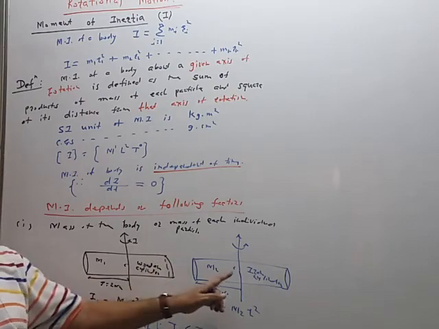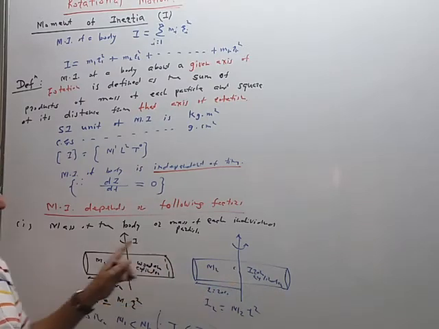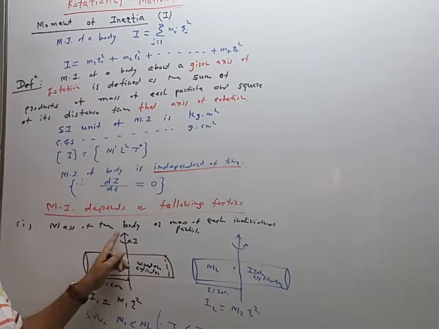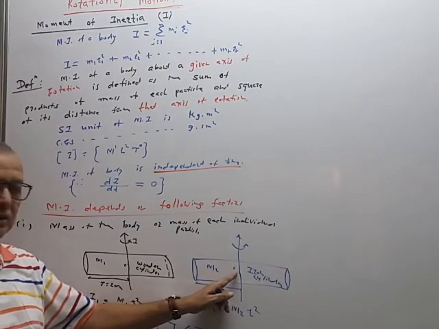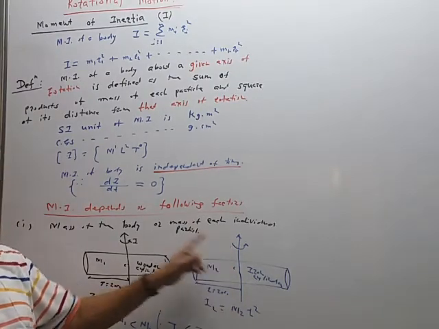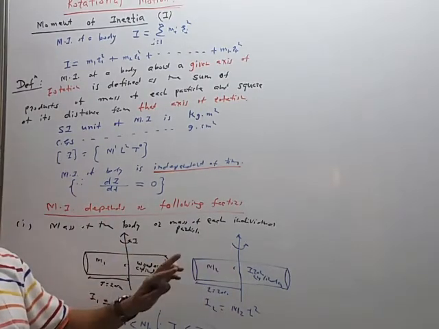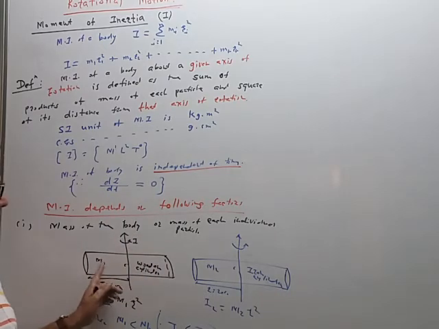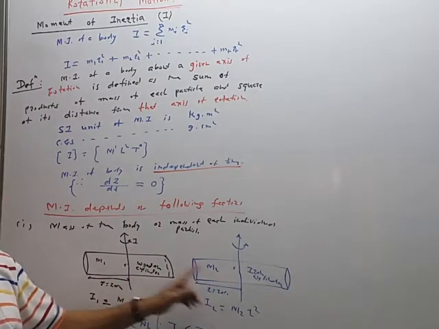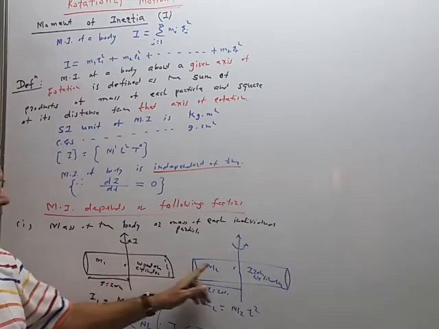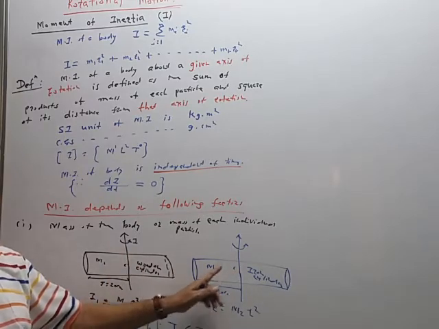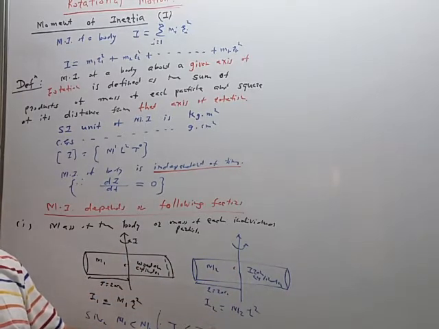These two bodies are identical. There is no change in the position of the axis of rotation. The axis of rotation is passing through the center, perpendicular to the length. So the axis of rotation remains the same, but there is a change in the mass. Wooden body lighter, iron body heavier. Heavy body, more moment of inertia.